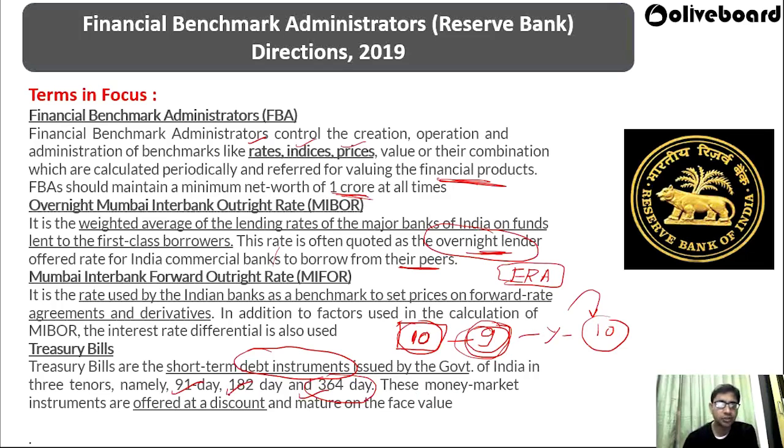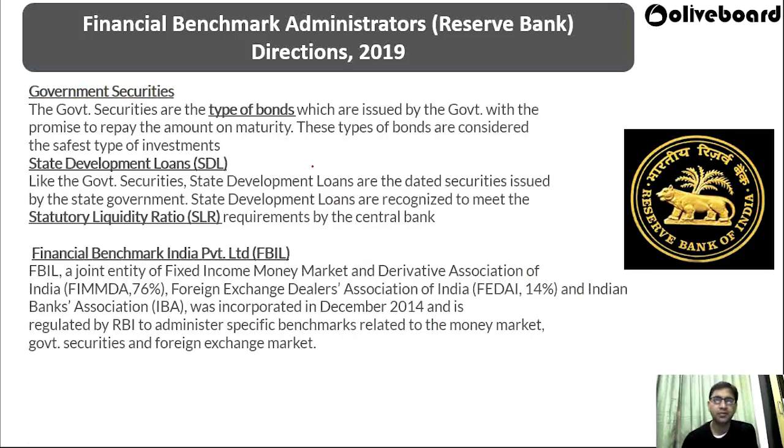These money market instruments are offered at a discount and mature at face value. Then what are government securities? Government securities are a type of bond issued by the government with the promise to repay the amount on maturity. This type of bond is considered the safest type of instrument.